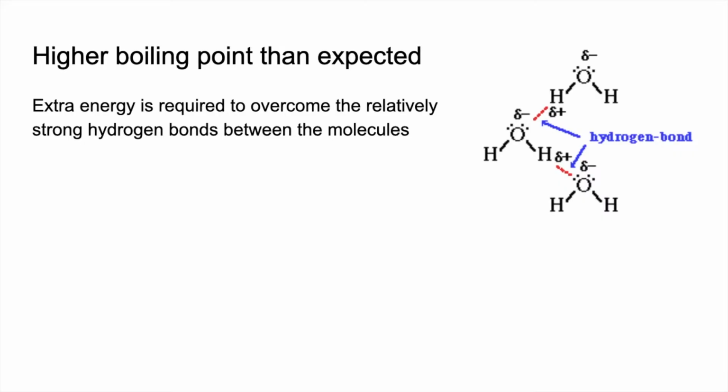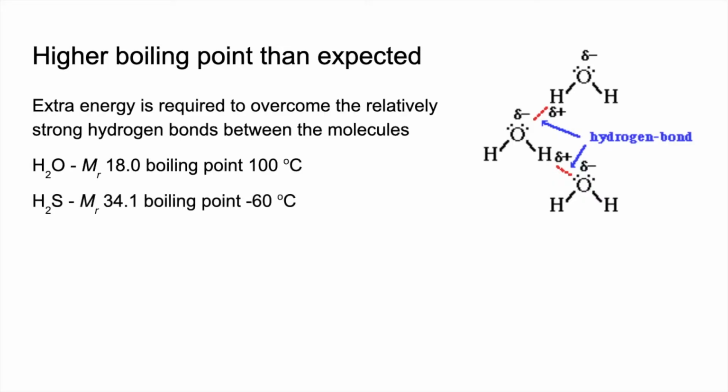So just to put this in some context as to how unusual this is, if we take the H2O molecule, it's got an Mr of 18, we know the boiling point of H2O water is 100 degrees C. Well, if you look at the hydride of the group 6 atom directly below oxygen, so hydrogen sulfide, that's got an Mr almost double of H2O, 34.1. The boiling point of hydrogen sulfide is minus 60 degrees C.